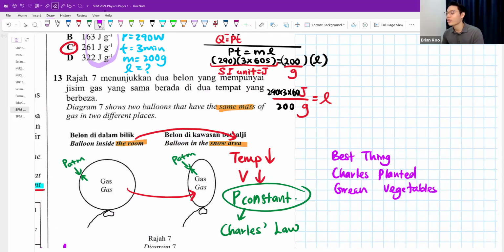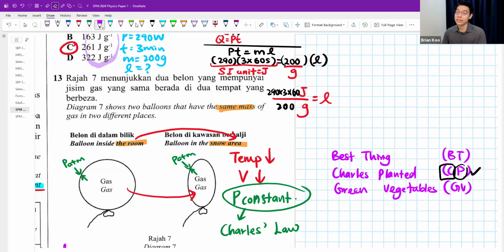Okay, so how this works, right? Normally I don't write the whole thing. I just write best thing Charles planted was green vegetables. And you only need to look for either temperature, pressure, or volume that is constant. And in this question, pressure is constant, which means it is Charles' law, just like that.